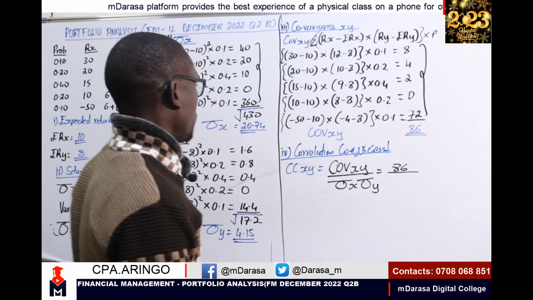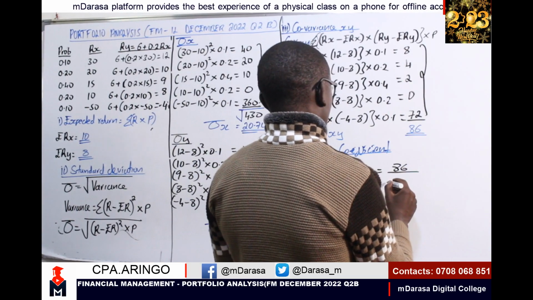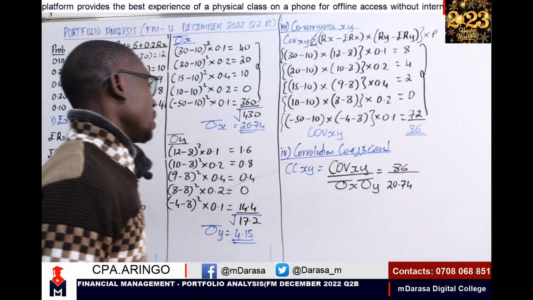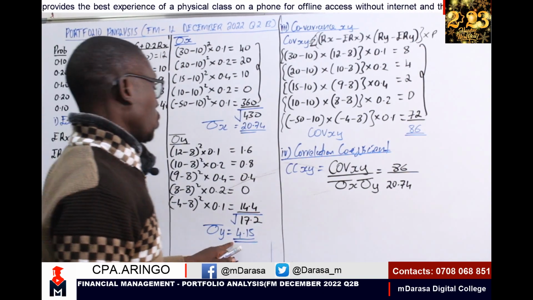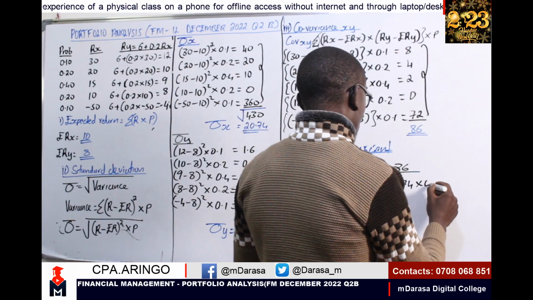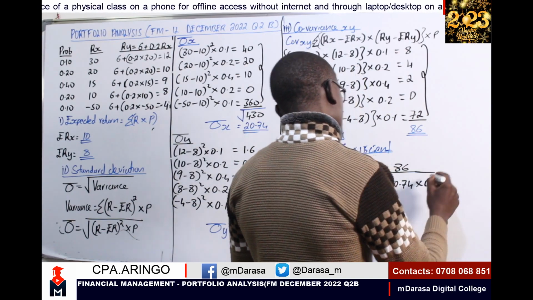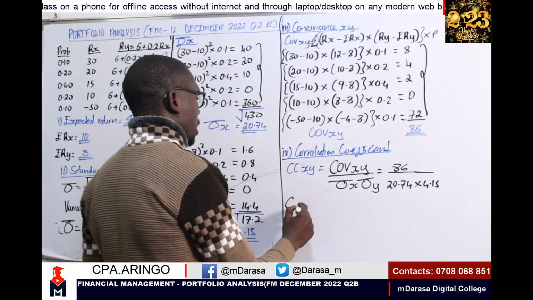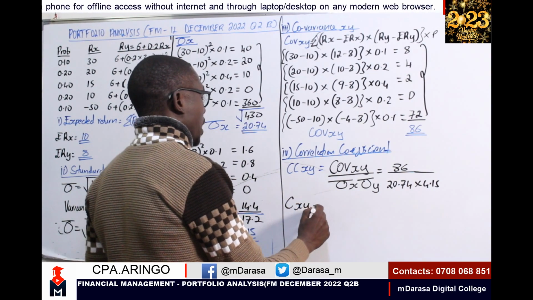Of course, you have the standard deviation, which in this case is 20.74 for Y, times the standard deviation of X, 4.15. So at that point, what will be our correlation coefficient of X and Y?